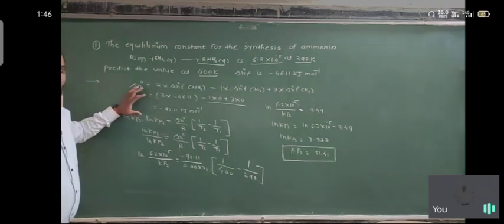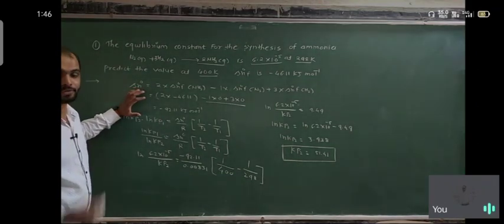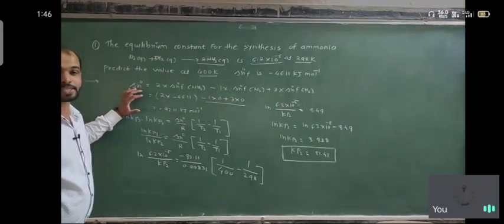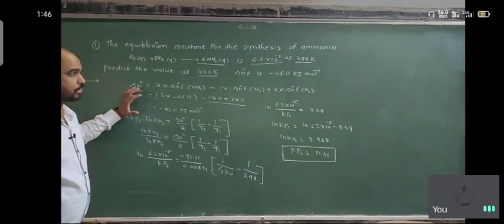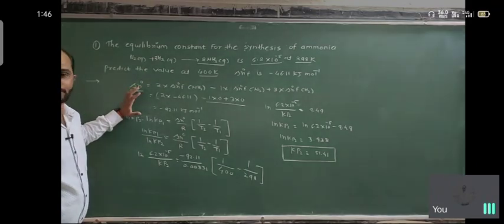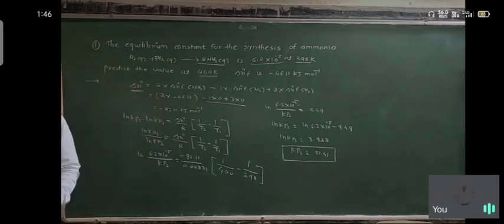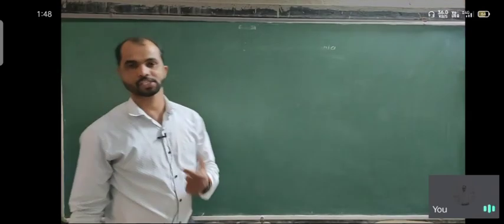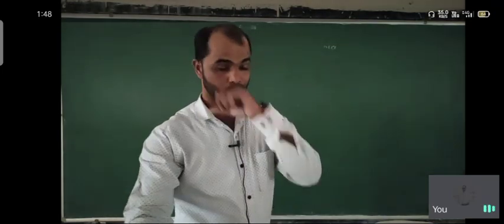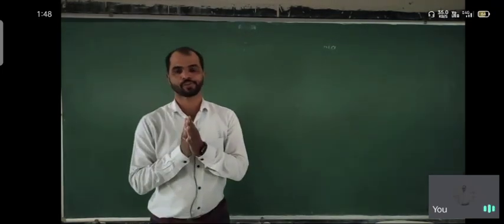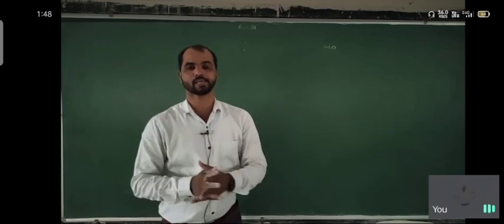So once we have the value of the equilibrium constant at one condition, we can find the second value using the Van 't Hoff equation. This is the application of the Van 't Hoff equation. Similarly, you can solve the second problem which is given to you. It is a solved problem. So today we stop here, and we will discuss some other concept in the next lecture.